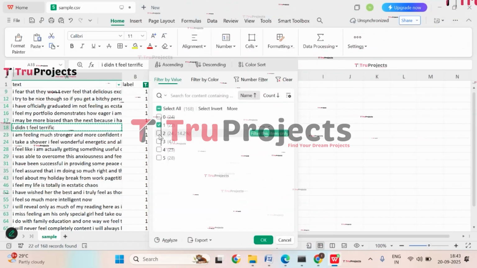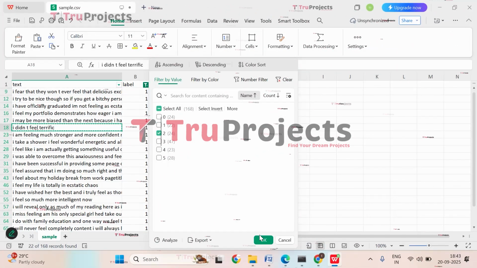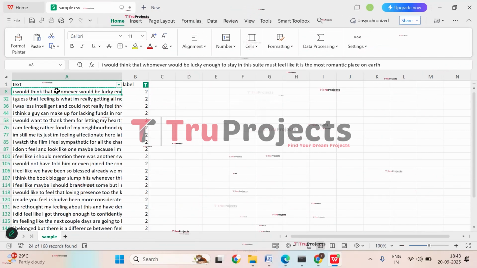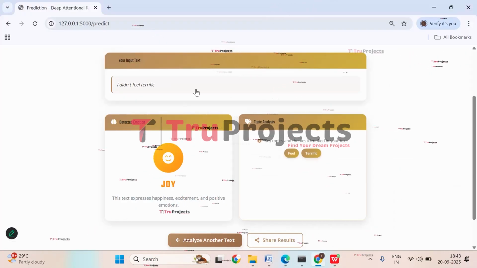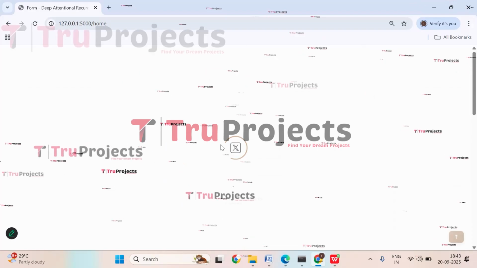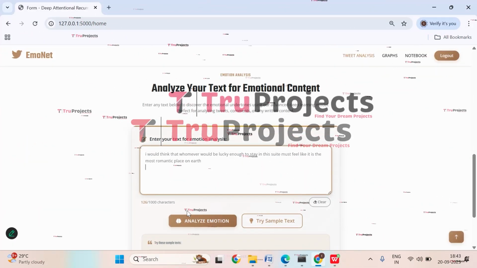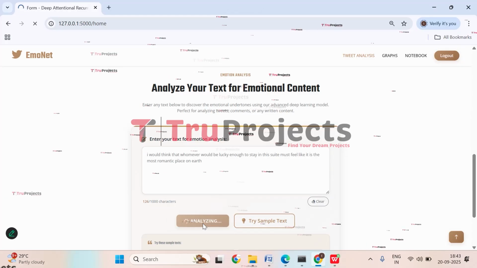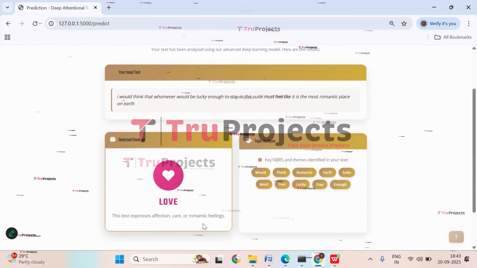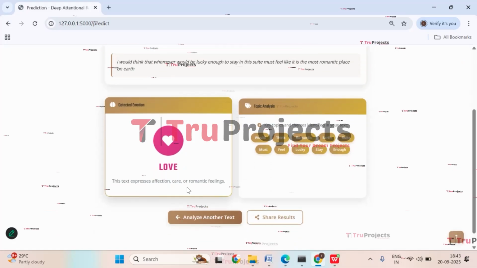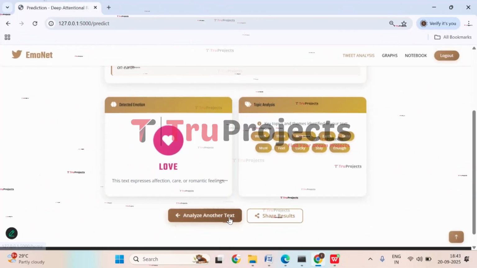Now let's try with another test case. So let's apply filter to 2. Let's select this one. Get back. Try another one. Paste the text here. Analyze emotion. So here we got the prediction as love. This is the input we have given, and here we got the prediction as love.